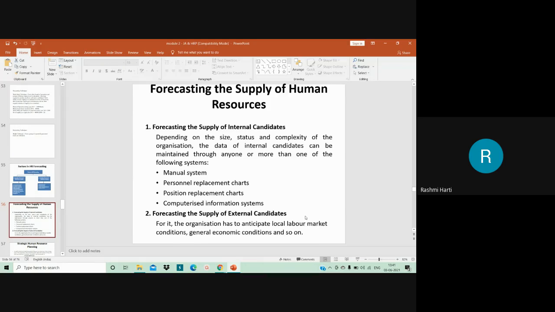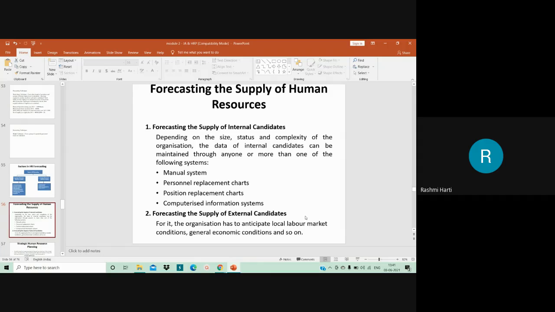And then you can also have a computerized information system in which everything is stored, and immediately you get the information as to who is the right person to take up that particular position or assignment. So promotions, job posting, and succession planning can be easily done through this computerized system. This is the forecast of supply of internal candidates.